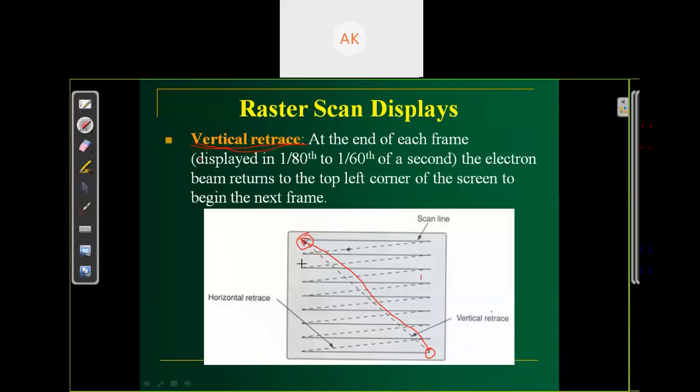So which time will be less, horizontal retrace time or vertical retrace time? Any of you? Which time will be minimum, horizontal retrace time or vertical retrace time?